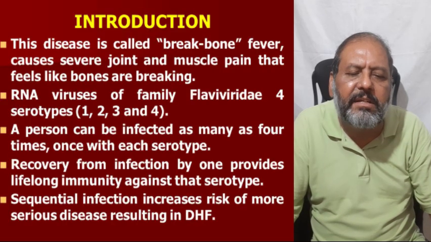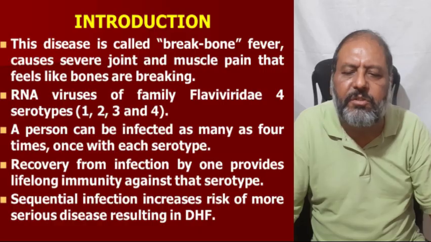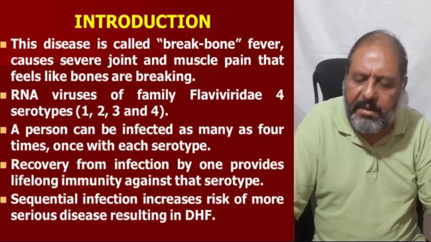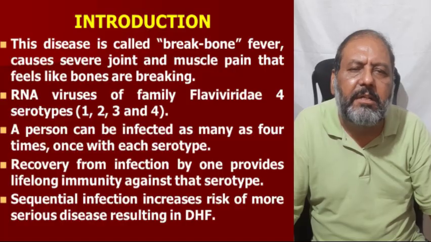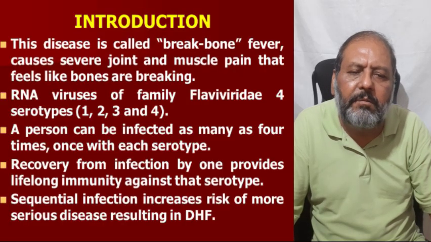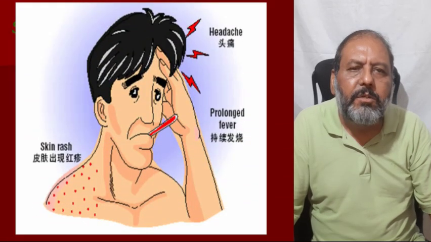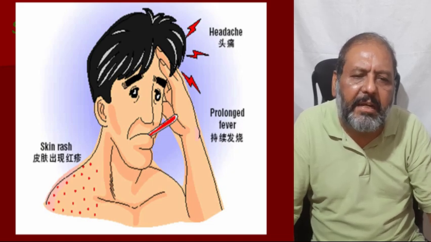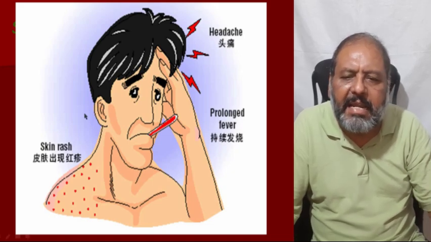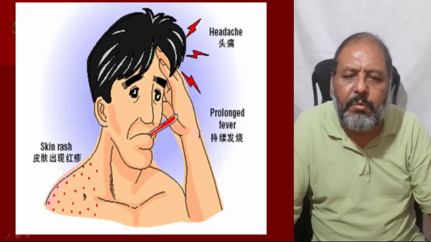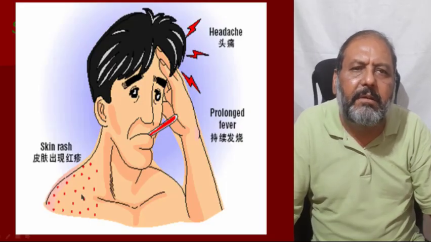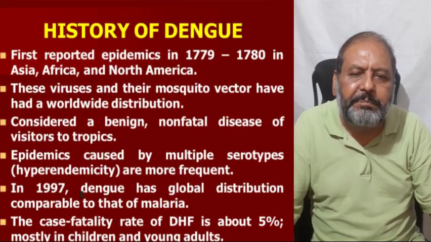Sequential infection increases the risk of more serious disease resulting in DHF, but the first-time infection is not very serious, it's a mild viral problem. The patient usually presents with very severe headache, prolonged fever and skin rash, which give you the clue that the patient may be having dengue fever.